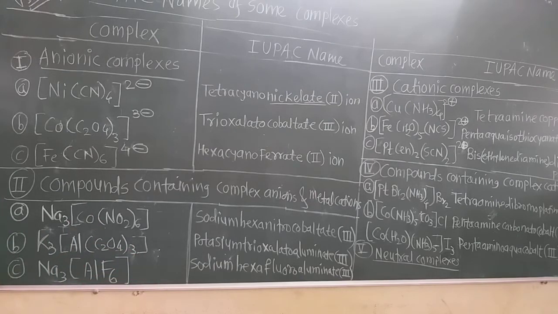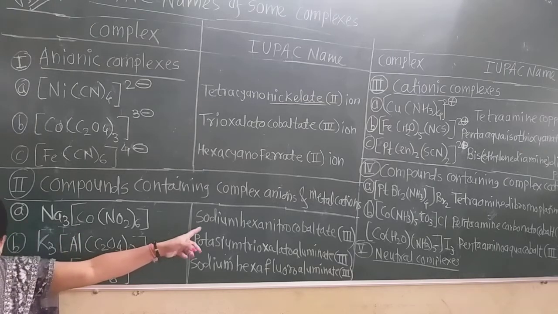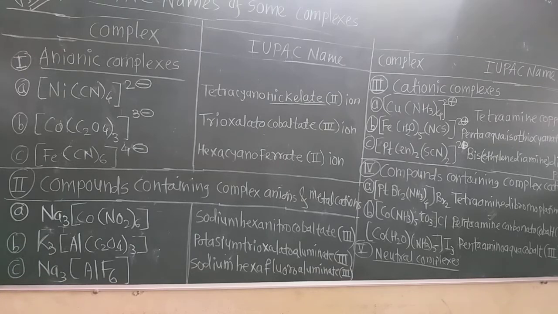Do not write down the oxidation state of the cation which is outside the coordination sphere. Do not write down its oxidation state in the parenthesis. Only we have to write the oxidation state of the cations which are in the coordination sphere. Out of sphere, if there is a cation, we do not write their oxidation state.